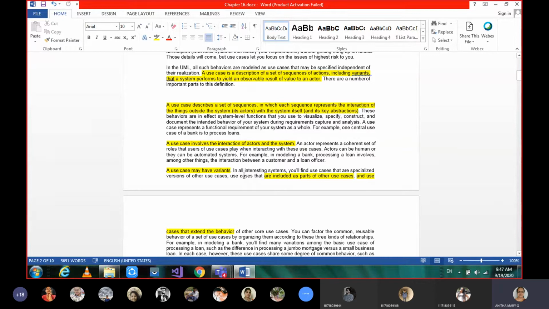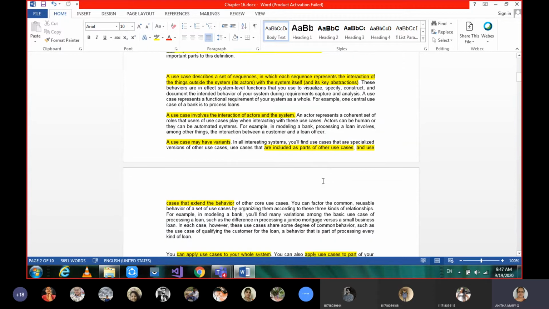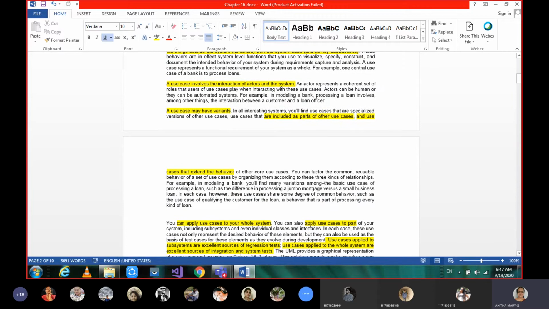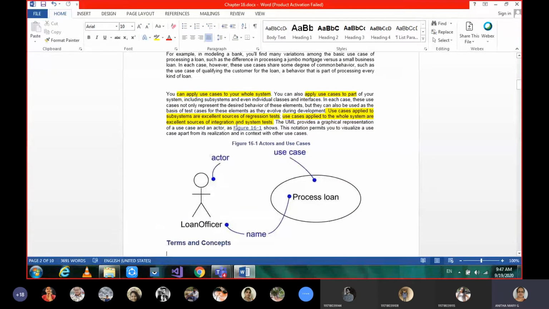A use case may have many variants. These are the things we were talking about. It can use parts of the use cases, or the complete behavior of the system, or part of the behavior of the system, or a subpart of it, or it can go into more details of it also. And we can also apply use cases for the entire system.